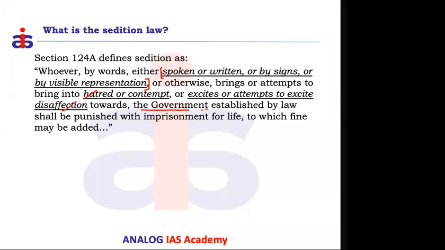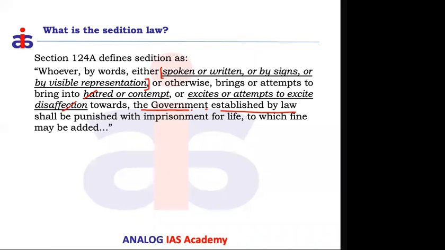Okay. But this sedition law is talking about opposition towards the government. The government here is specifically the government established by law. Because in India, the government is established through a democratic process, wherein people participate, and lawfully, as the procedure mentioned in the Constitution of India, the neutral body called the Election Commission conducts the elections and elects the members of parliament or the members of legislatures for the state government. So based on the rules and regulations mentioned in the Constitution, a government is elected.